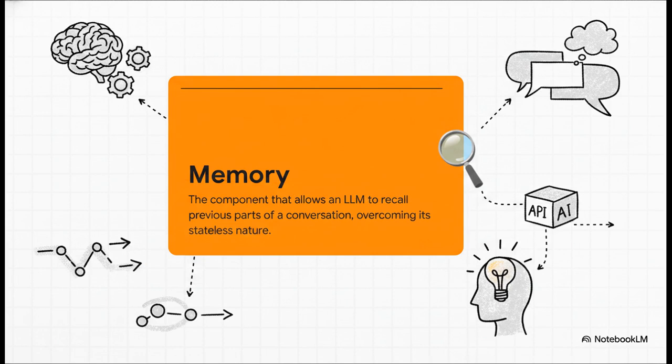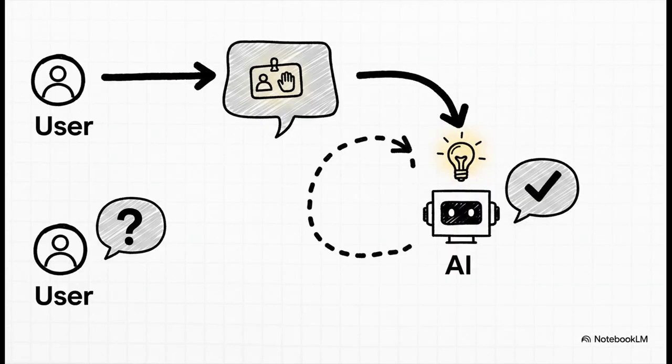The AI forgetting everything? Well, this is the fix. The memory component is literally a building block that developers can plug into their app to store the conversation history. It gives the AI a short-term memory. And you can see just how much of a difference this makes.